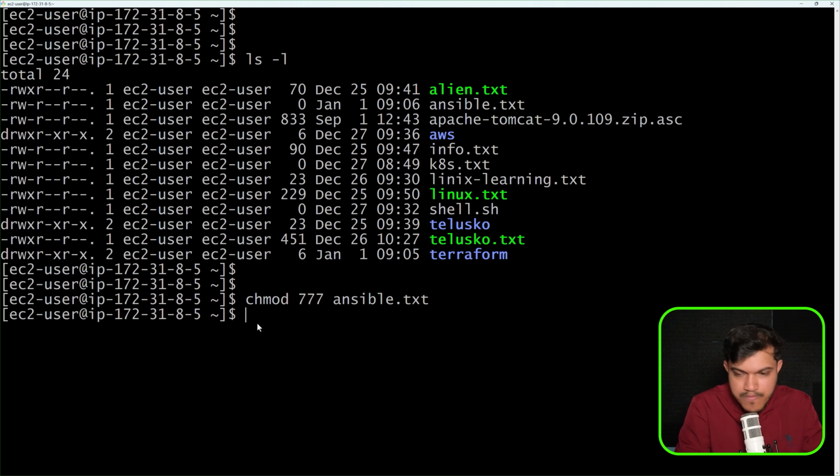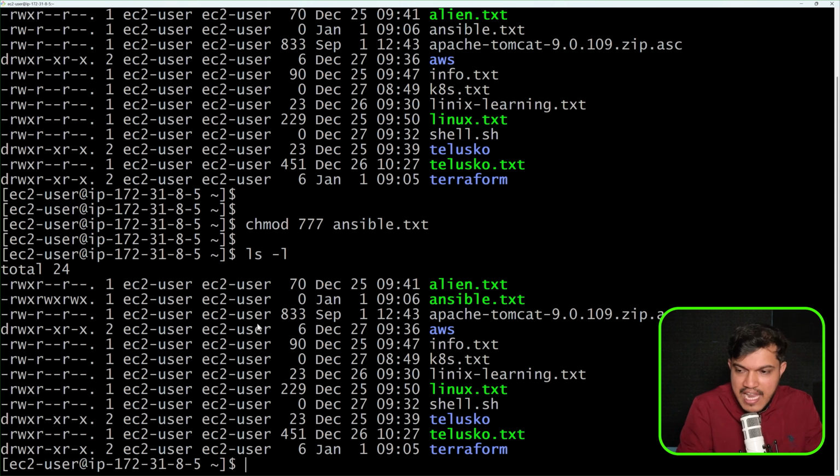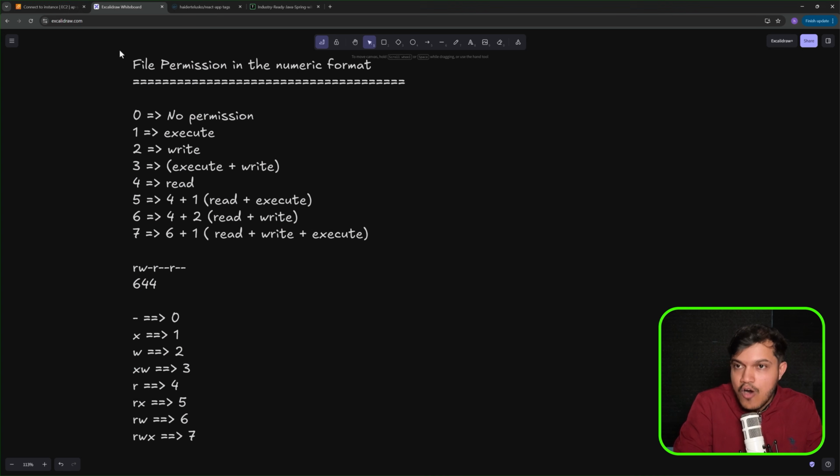Read, write, execute. I'll say ls -l, and you can see ansible.txt. User has read, write, execute. Group has read, write, execute. And also you can see here others will also have read, write and execute. We have given maximum permissions, right? Now let's get back here to what we have written here.